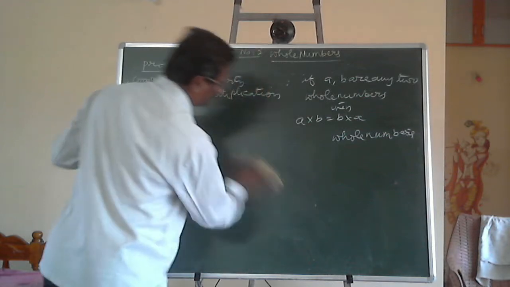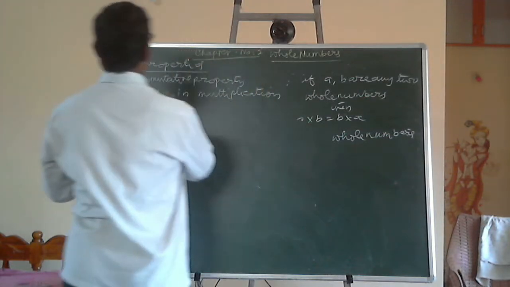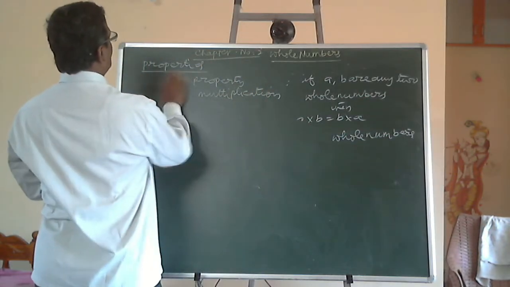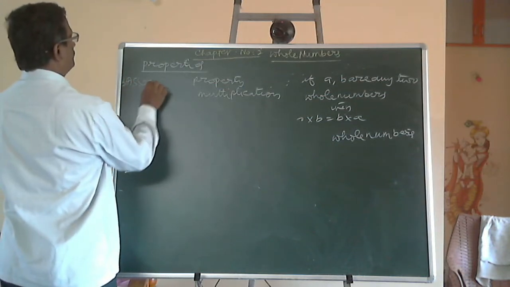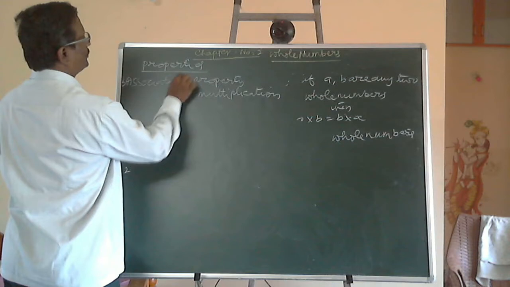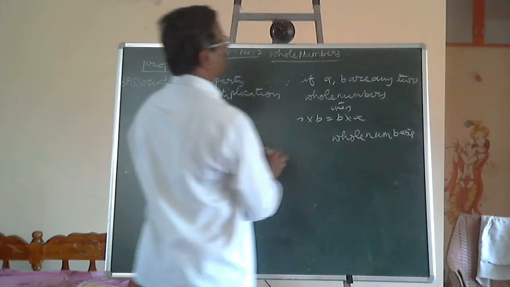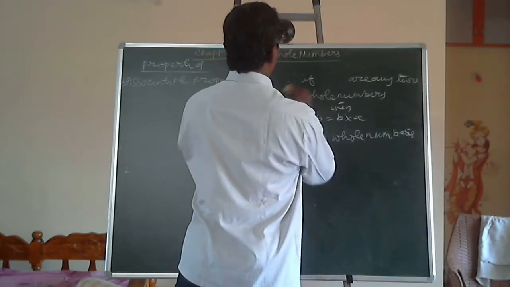Next, associative property. Associative property in multiplication, this time instead of 2 there are 3 whole numbers.